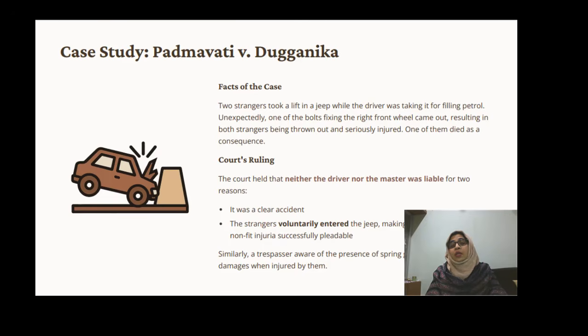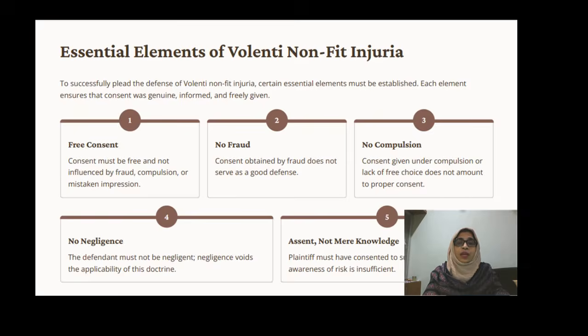This is in the sense what? The strangers who took the lift in that jeep willingly gave their consent. If an accident happened, how would the driver be liable? No, the driver and or the master will not be liable as per this case, as per volenti non fit injuria. Now we can go with that.